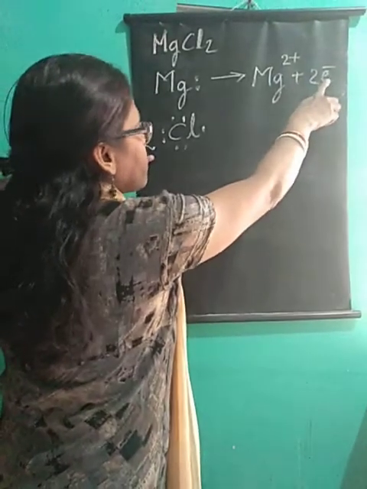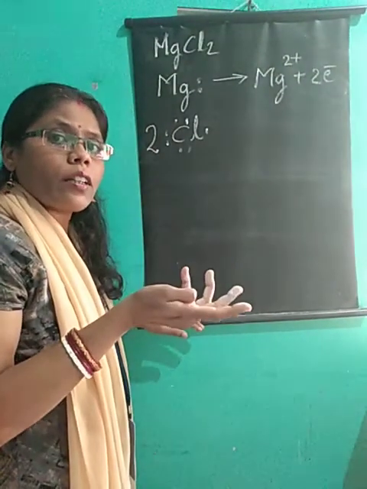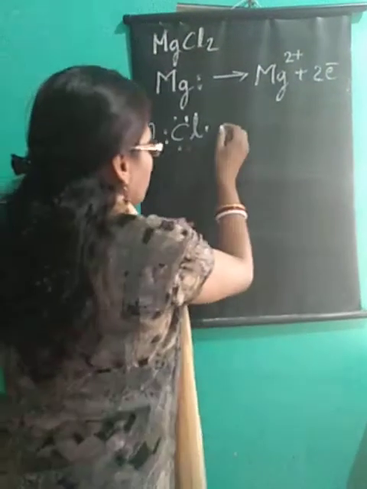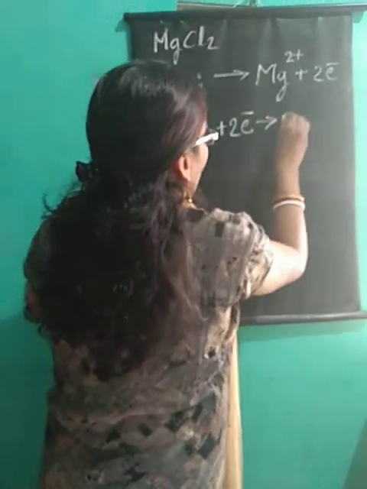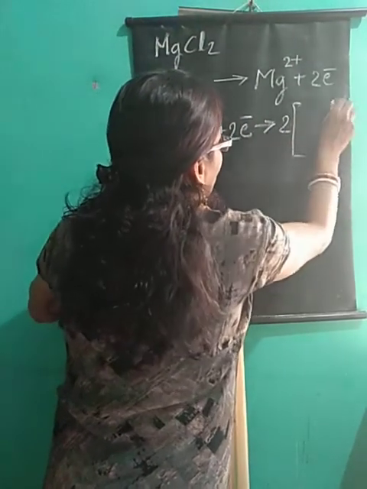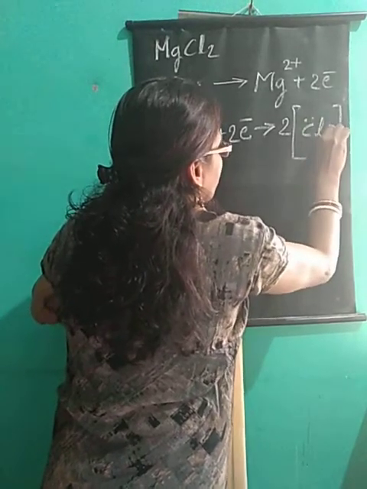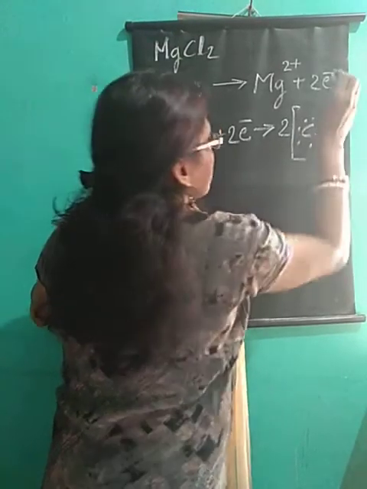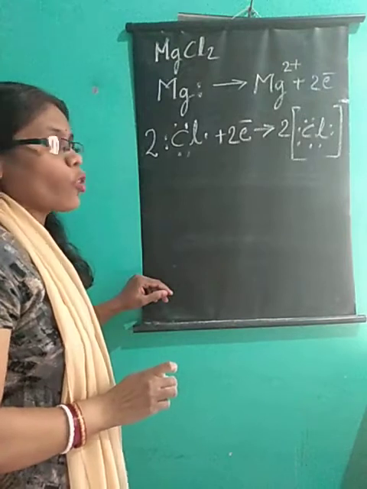Because here 2 electrons are there, but one atom will take only 1 electron. So where will the other electron go? That electron will be taken by another chlorine atom. So it will take 2 electrons and form 2 Cl minus, each with 8 dots. It will form 2 chloride ions.